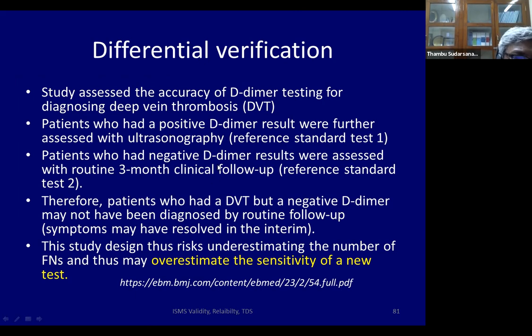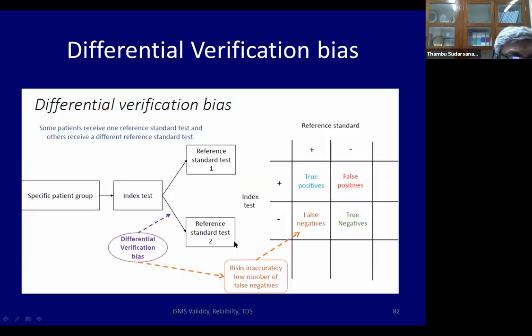I'll just tell them, you go home, and if you have any problem, call me after 3 months. That becomes reference standard 2. Therefore, patients who had a DVT but a negative D-dimer result may not have been diagnosed by this method. There may be somebody who actually had a DVT but the D-dimer was negative; they didn't have the ultrasound, so they would have been missed. So differential verification overestimates the sensitivity of the new test.